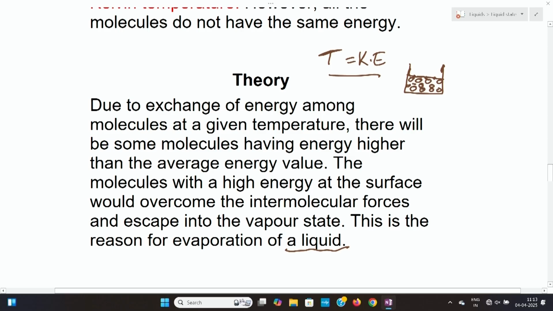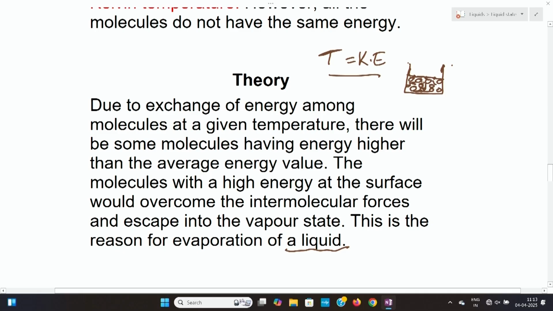I repeat once again, in the case of liquids, the molecules are like this. There will be some empty space between them and there will be an interaction. When they move, they will exchange some energy also. The intermolecular forces are higher at the interior.